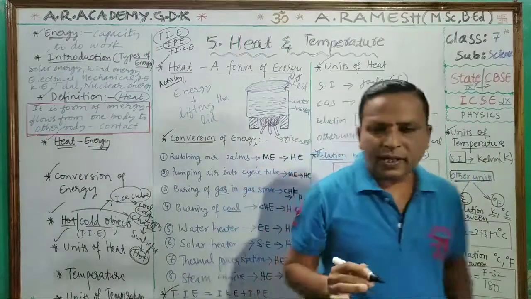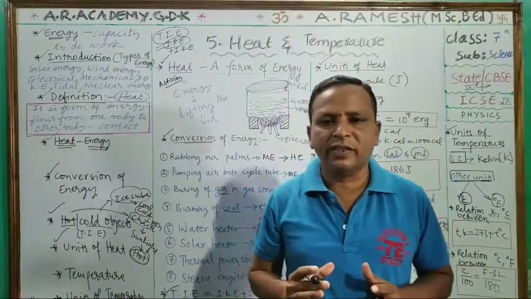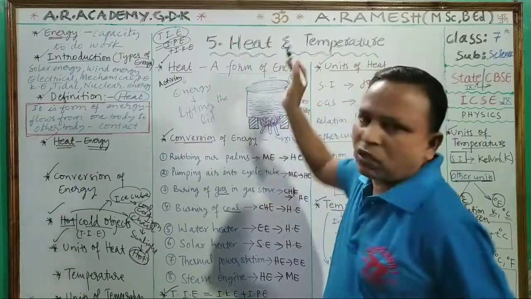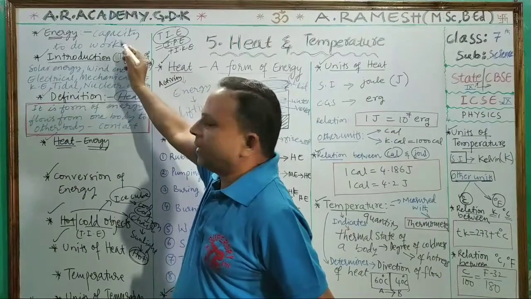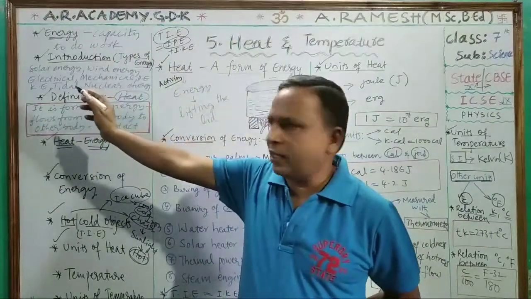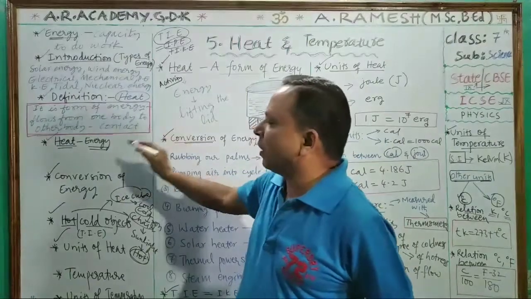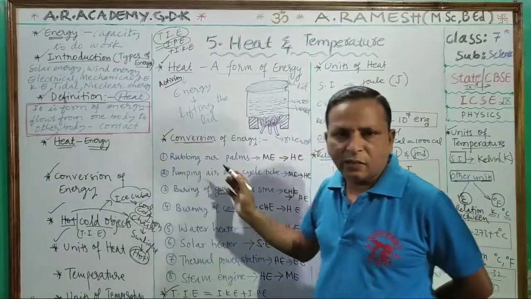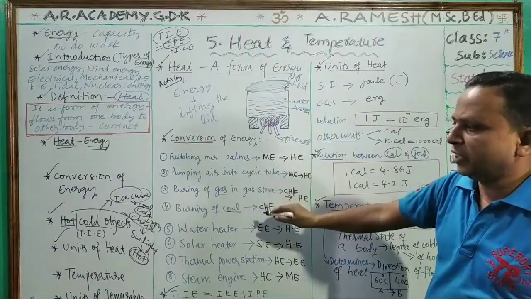Like this, let us try to conclude what we studied today, children. The lesson is heat and temperature, two concepts we studied. In the introduction part, what is energy, how many types of energies are there, the definition of heat energy, how we call heat a form of energy, and examples of conversion of heat energy to other energies and other energies to heat energy.